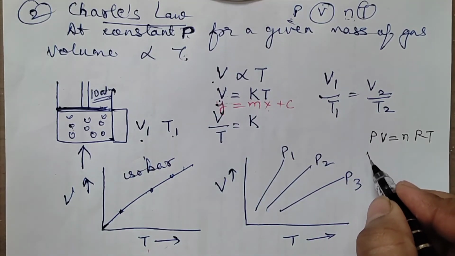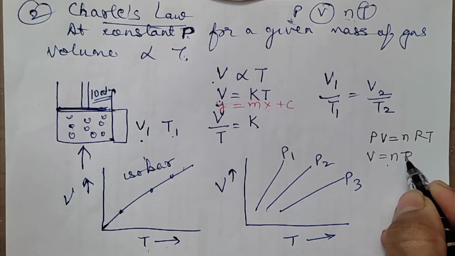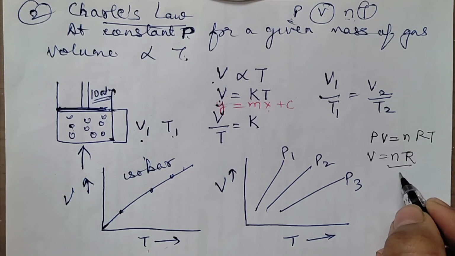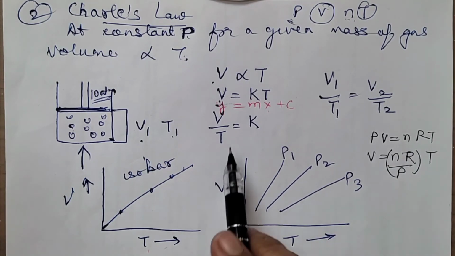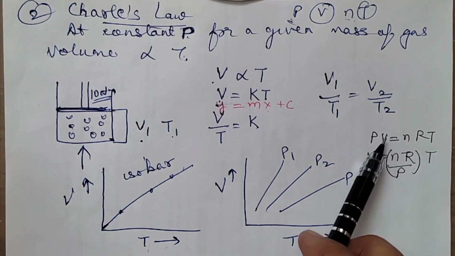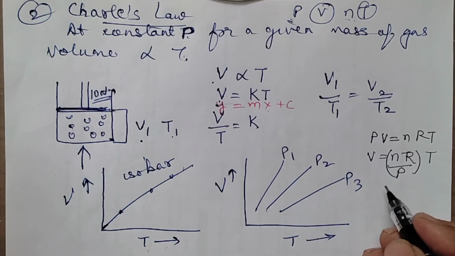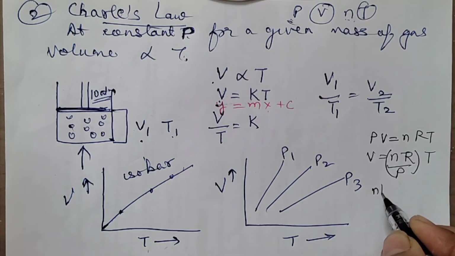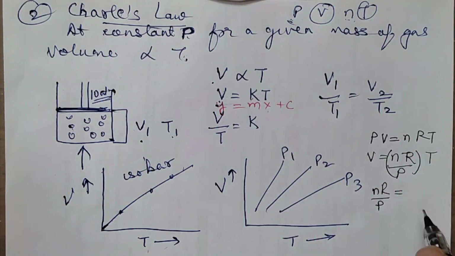So we'll get V is equal to nR by P, and you put it in brackets, into T. What I did is I just brought the pressure to this side. So V is equal to nR by P into T. That means we can say that nR by P is equal to K, that is constant.